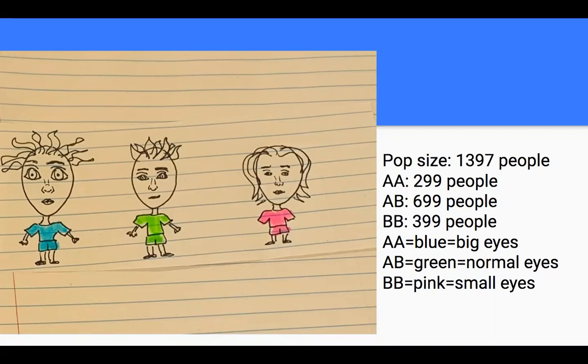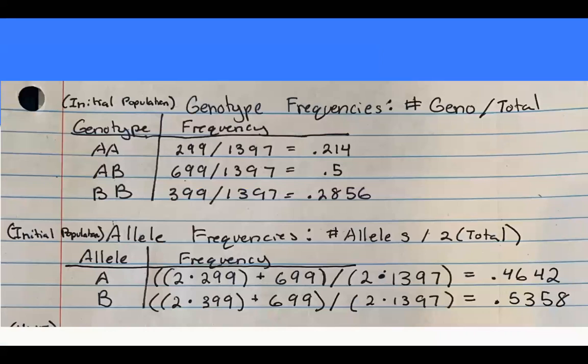399 people had small eyes, which is represented by the genotype BB and portrayed by the pink figure. I found the genotype frequencies by dividing the number of people with a certain genotype by the total population. I found the allele frequency by dividing the number of alleles by 2 times the population.